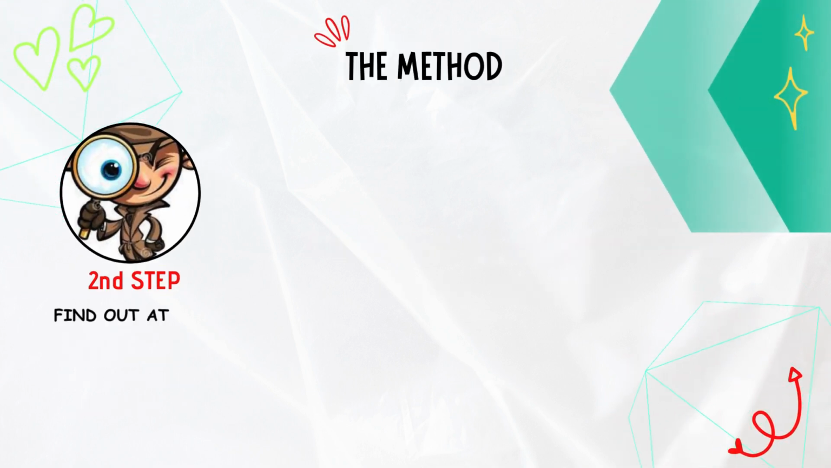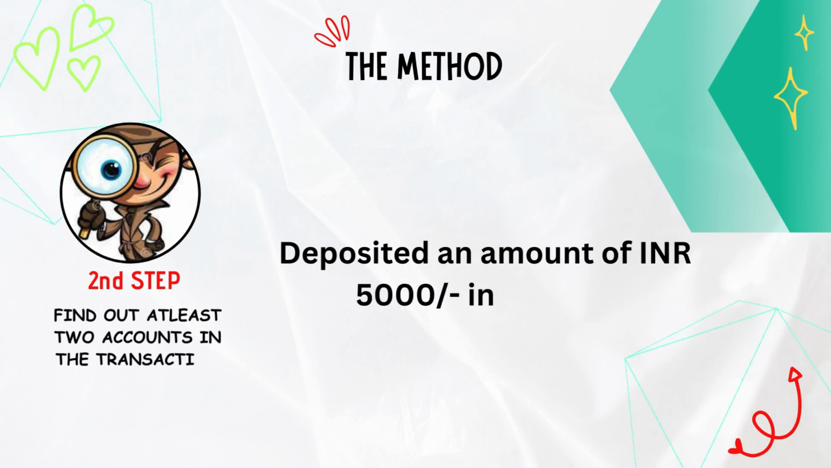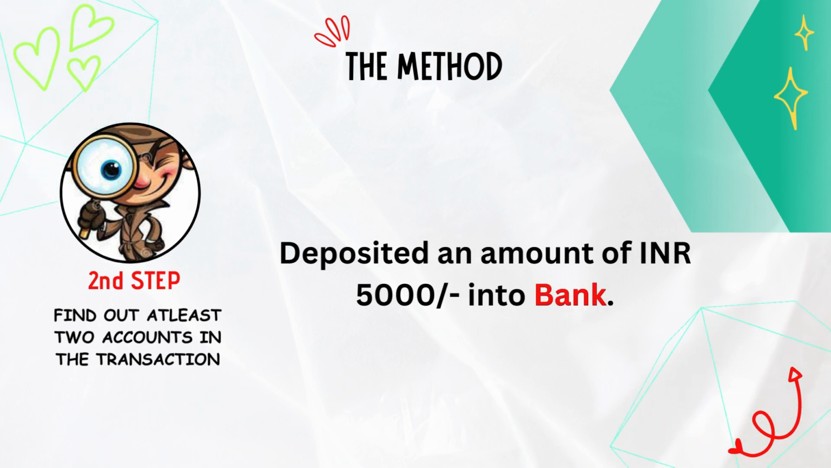Step 2. Find out at least 2 accounts in the transaction. Now we can find the first account is bank and the second account that is hidden within the problem. We have deposited into bank. What we have deposited? Can you guess? Yes, it is cash. We have deposited cash into bank. So the second account is cash.